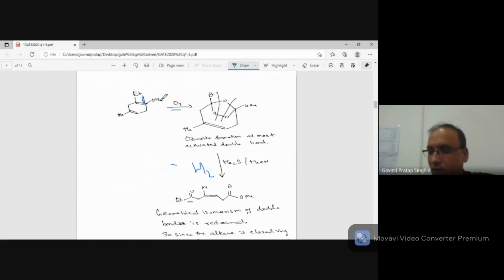I don't have much control over the mouse, so that's creating a lot of problem. So this double bond gets cut in between, and you put oxygen this side also, and you put oxygen this side also. That's what is happening.